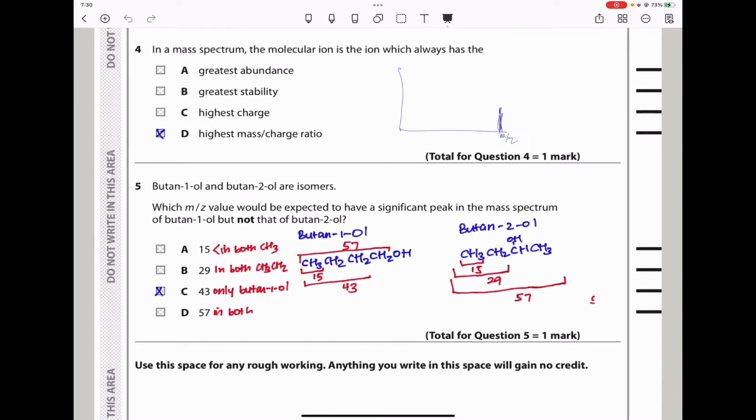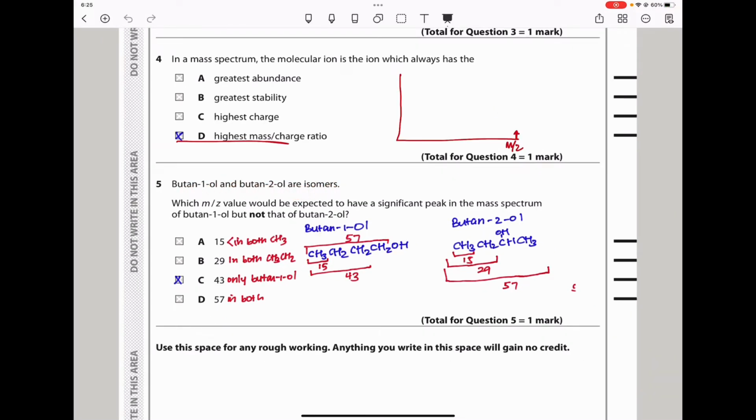Moving on to question 5, butan-1-ol and butan-2-ol are isomers. Which mass to charge value would be expected to have a significant peak in the mass spectrum of butan-1-ol but not butan-2-ol? So here, remember we are looking for our significant peak. So butan-1-ol and not butan-2-ol. Let's look at the two structures. For butan-1-ol, fragmentation can give a 15, maybe we have a 43 as well as a 57 if the OH has been broken off.